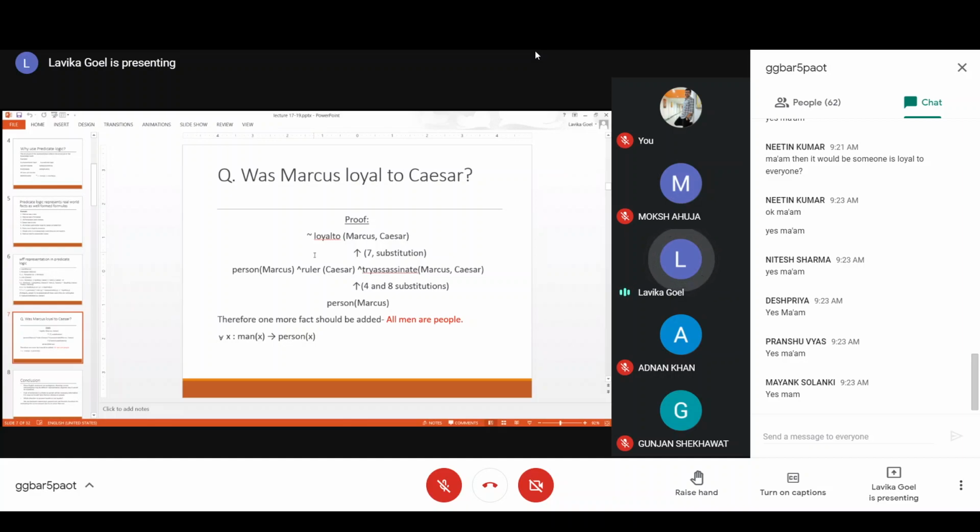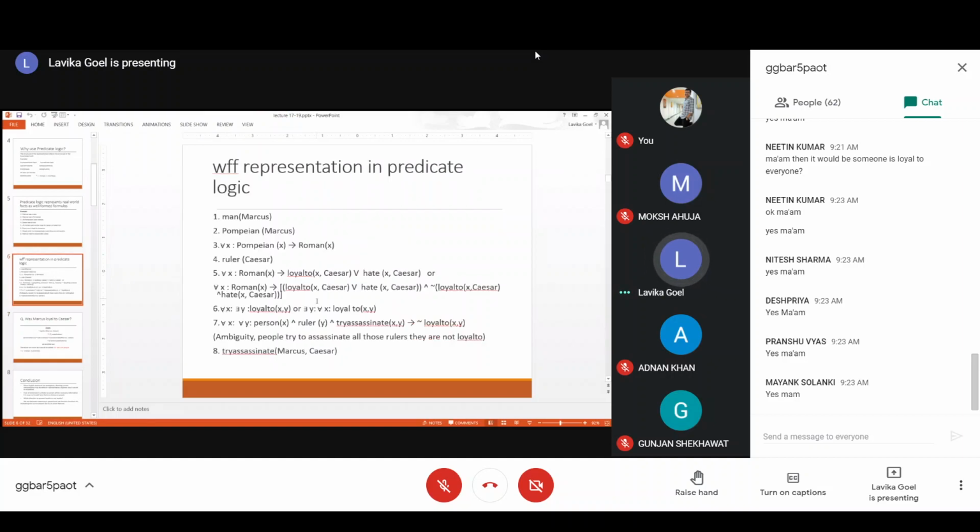So let us start. Not loyalto(Marcus, Caesar). If you see in your set of facts, look at the seventh one. Just see which fact can actually lead us towards the solution. We basically want to derive a true or a false condition. So you have to reduce this fact which you want to prove to a true or a false.